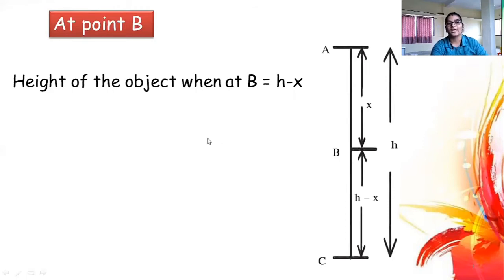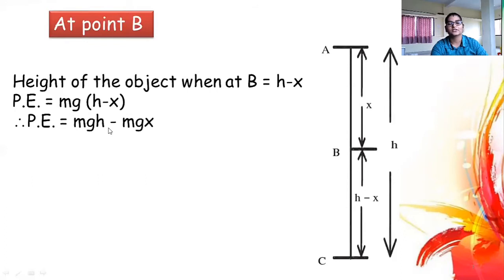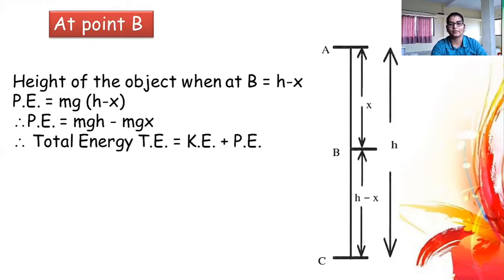So the height of the object when it is at B is h minus x, and therefore potential energy, according to the formula, is mg times the height h minus x. So potential energy becomes mg(h minus x). Let's solve this bracket: mgh minus mgx. Therefore potential energy is mgh minus mgx. So we have calculated kinetic energy and potential energy at point B. Let's calculate the total energy at point B.